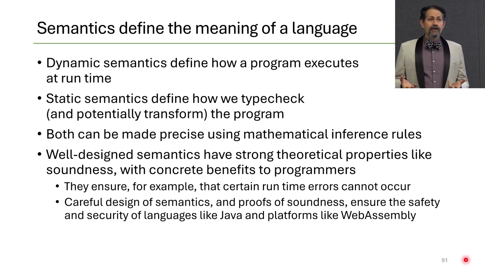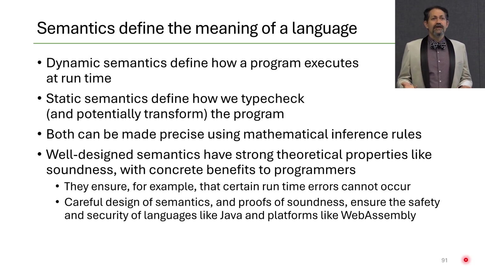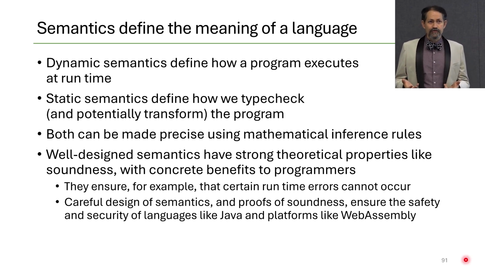Well-designed semantics are nice because they have strong theoretical properties, such as soundness, that have concrete benefit to programmers. They ensure, for example, that certain runtime errors cannot occur as long as we've type-checked the program. It turns out that careful design of semantics and proof of soundness can ensure the safety and security of languages like Java and of platforms like WebAssembly, and they're very important to the engineering of languages today.